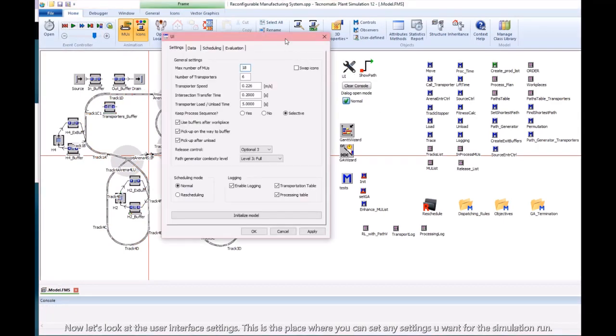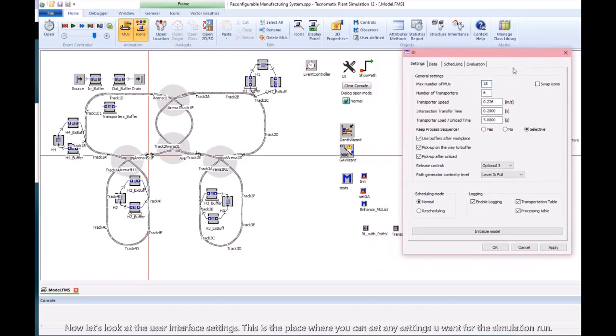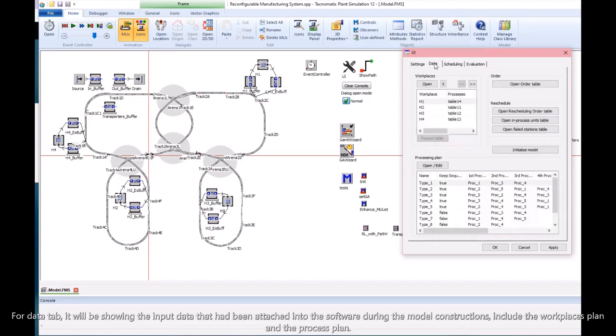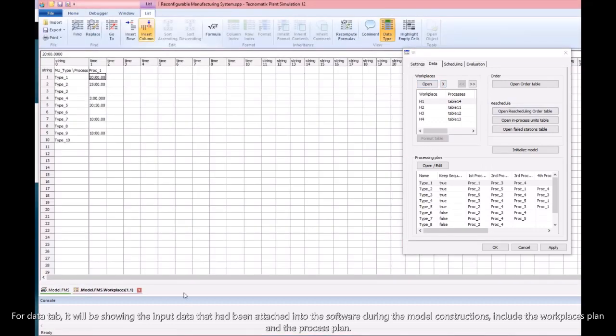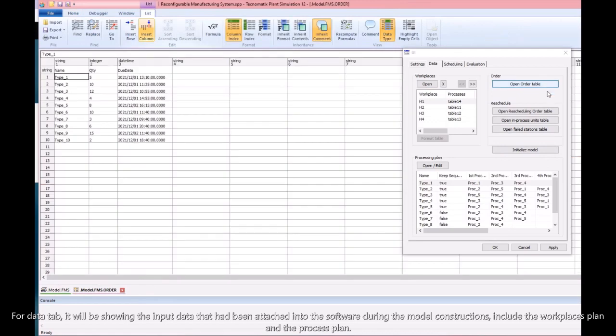This is the place where you can set any settings you want for the simulation run. You can choose whether to keep the process sequences, which release control and path generator complexity level options you want, and also the scheduling mode. The Data tab shows the input data that had been attached into the software during the model construction, including the workplaces plan and the process plan.